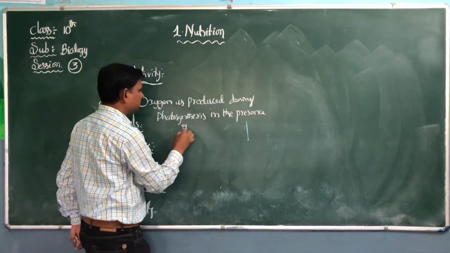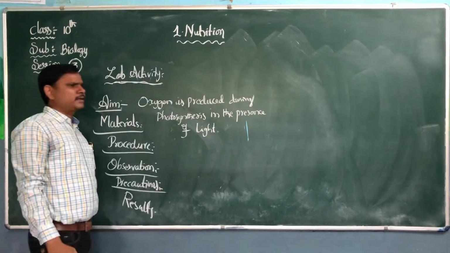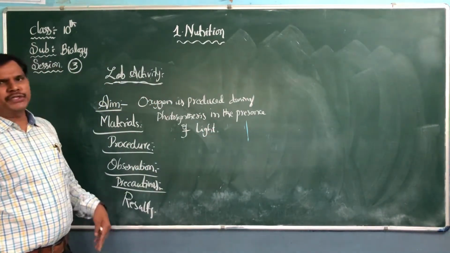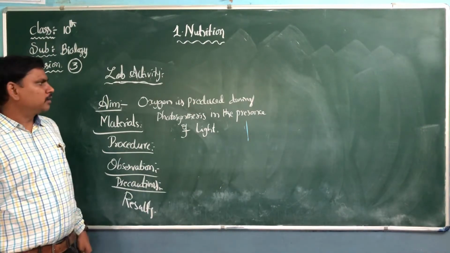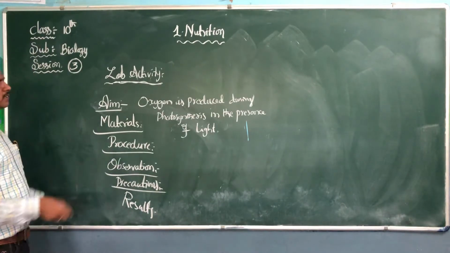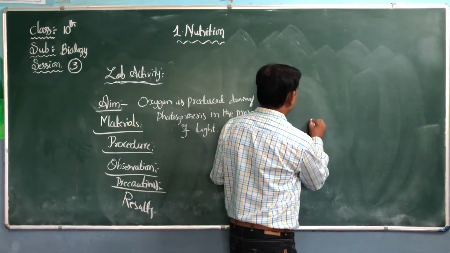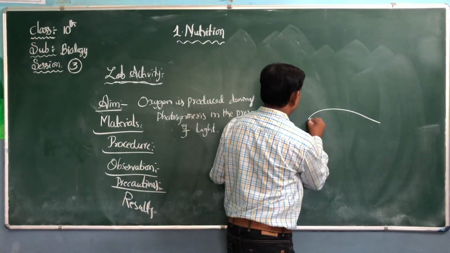So how are plants producing oxygen in the presence of light? We are going to discuss this in this lab activity. For this lab activity, I am going to draw a small diagram.